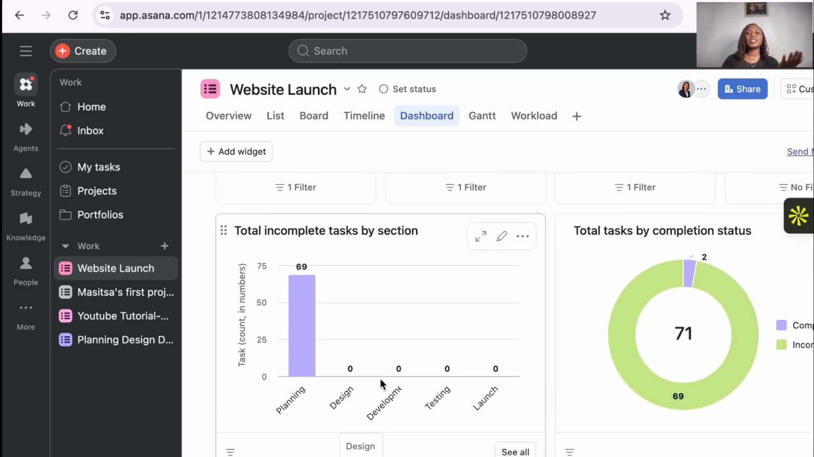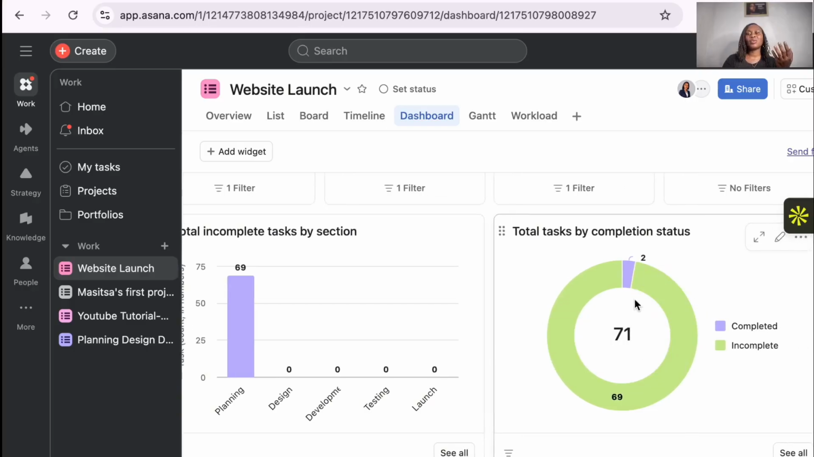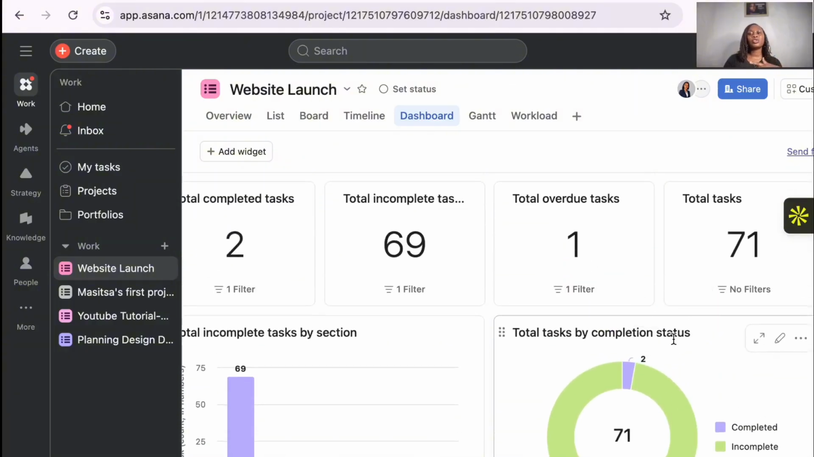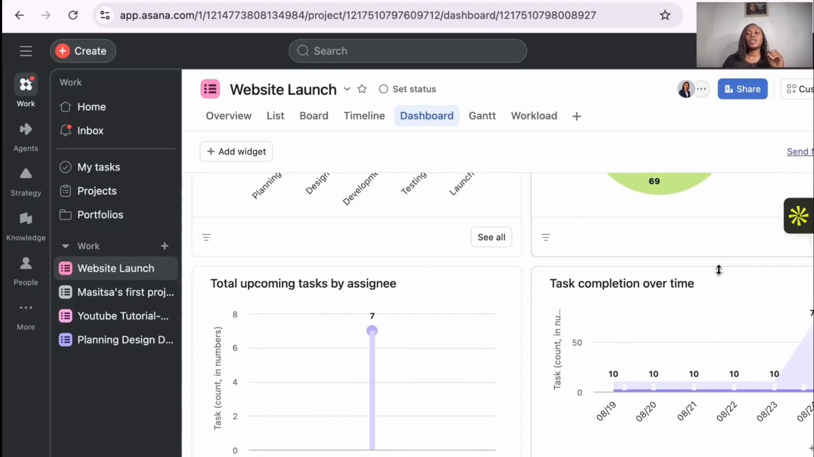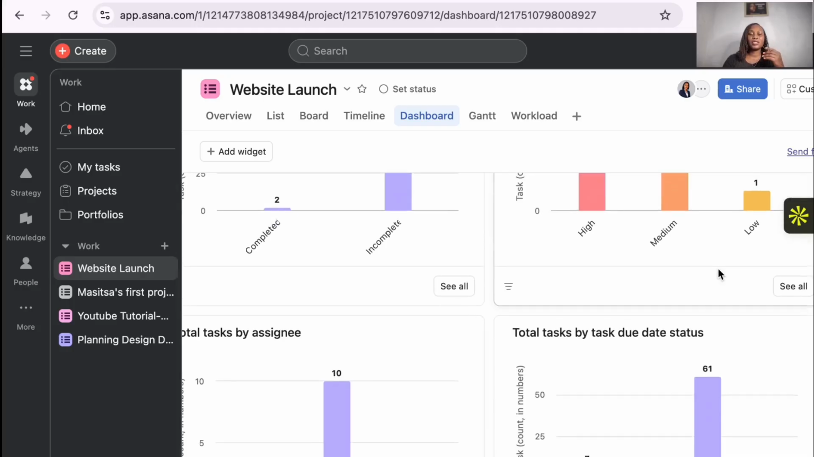So then you can see here we have planning design. It's showing us 69 total incomplete tasks. Then total tasks by completion, of course, 2 tasks. Then 71 are incomplete. So the dashboard shows you the metrics of what is happening. Like you can see 71, 1 filter, overdue task 1. That is just 1 overdue task. And then the total tasks are 71 because we did 2, 1 is overdue, then 69 are incomplete. So this is just a clear overview of what is happening in the company. So the dashboard helps you to analyze yourself on what to do.